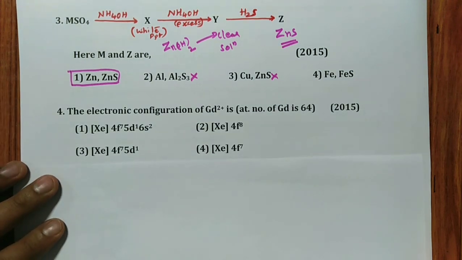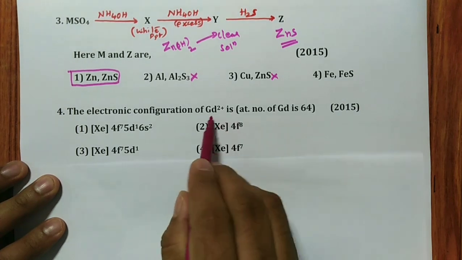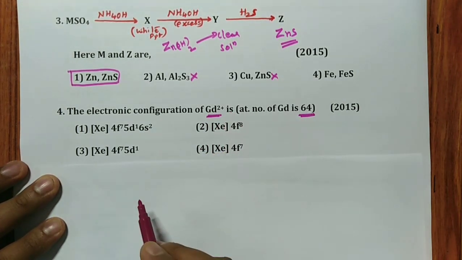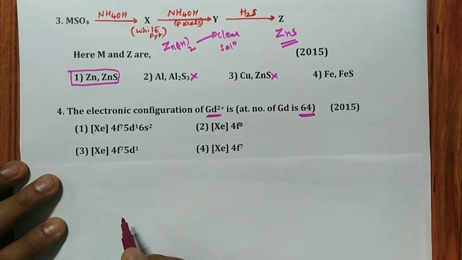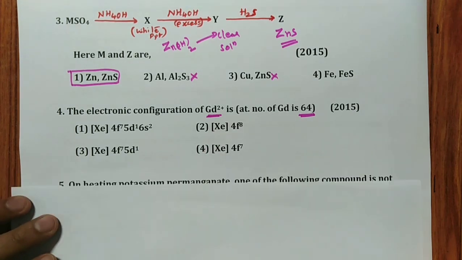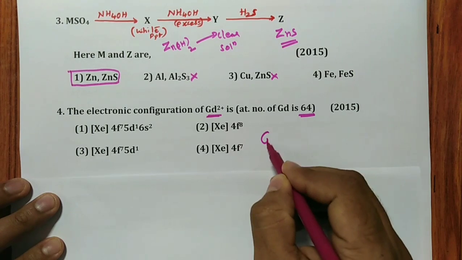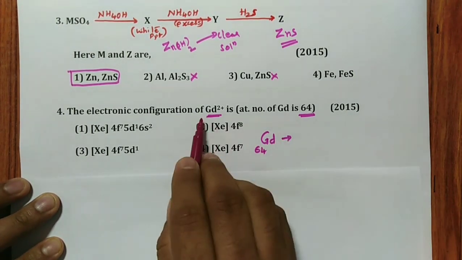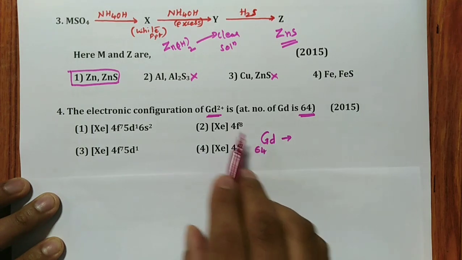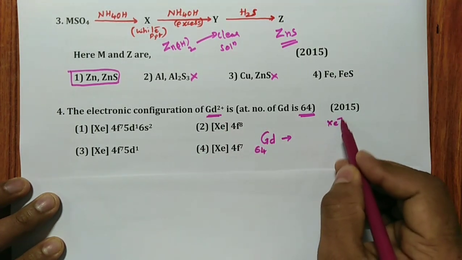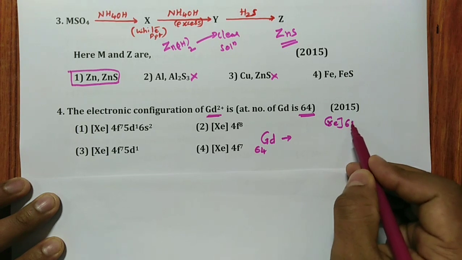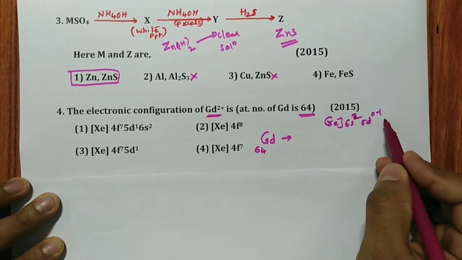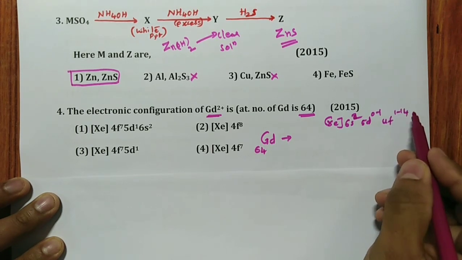Fourth question: electronic configuration of gadolinium 2+. Whenever they ask a question on lanthanides or actinides, they will give the atomic number, 64. Now gadolinium 2+ you want, but first write the gadolinium configuration. Gadolinium atomic number is 64 and belongs to the lanthanides. The general configuration of the lanthanides is xenon 6s2 5d0 to 1 4f1 to 14.